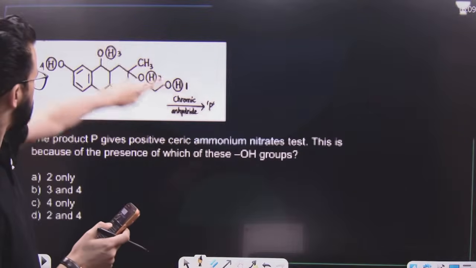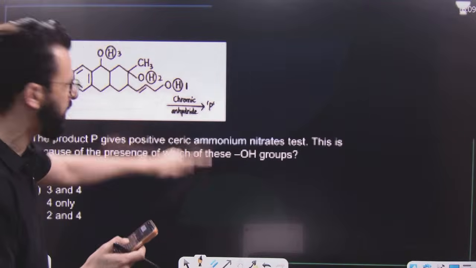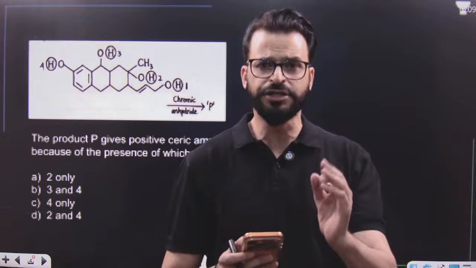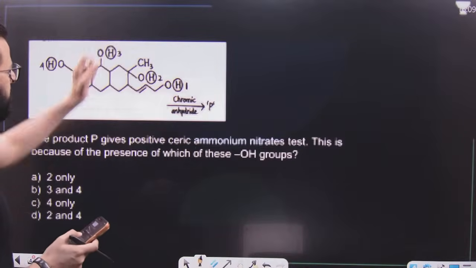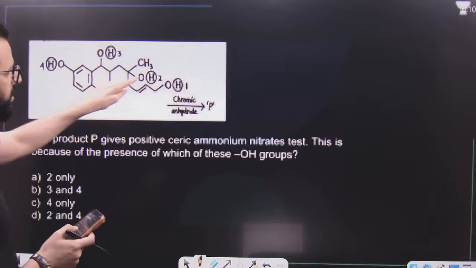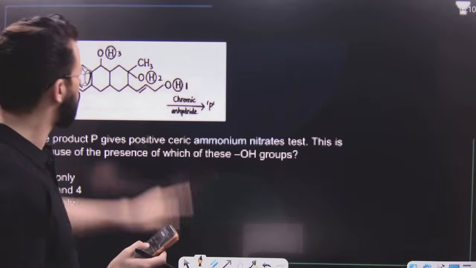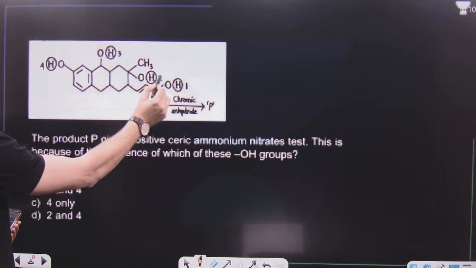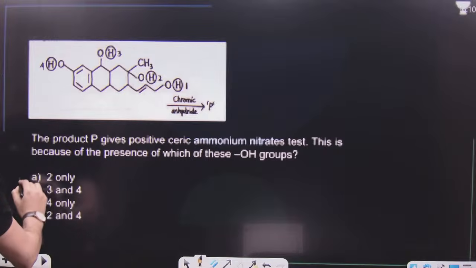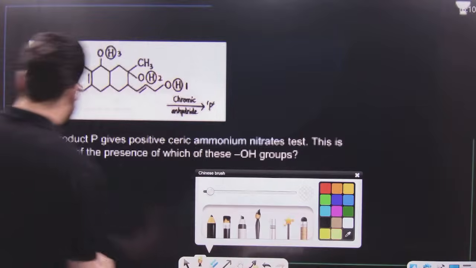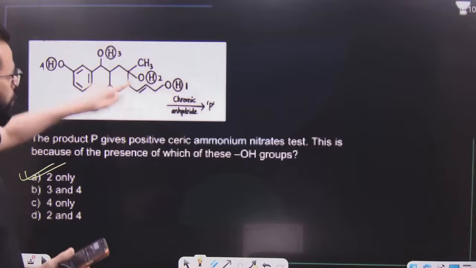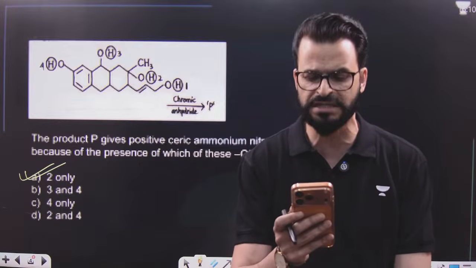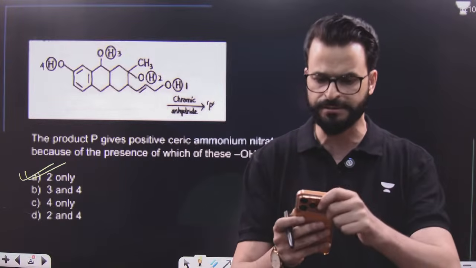Have a look. This compound on treatment with chromic anhydride, you know chromic anhydride means CrO3, is an oxidizing agent. It can oxidize primary alcohol, secondary alcohol, as well as phenolic OH, but it cannot oxidize tertiary alcohol. That means this OH group will remain as such, the OH which is numbered 2. So the ceric ammonium nitrate test is positive due to the presence of this OH. I hope this point is clear.